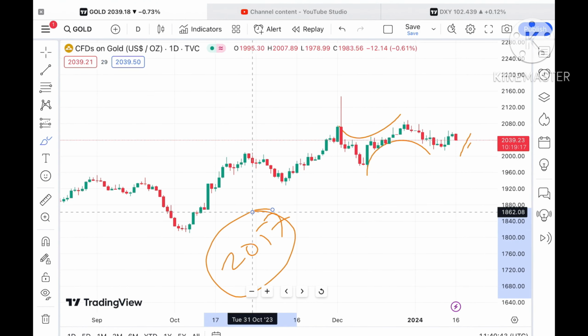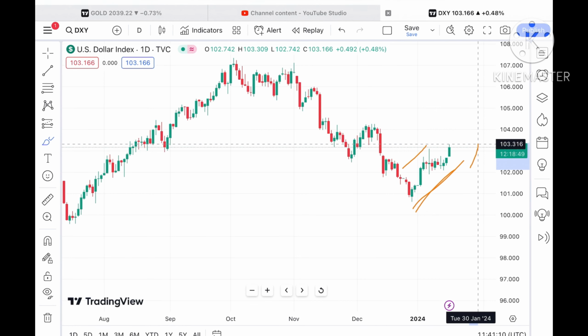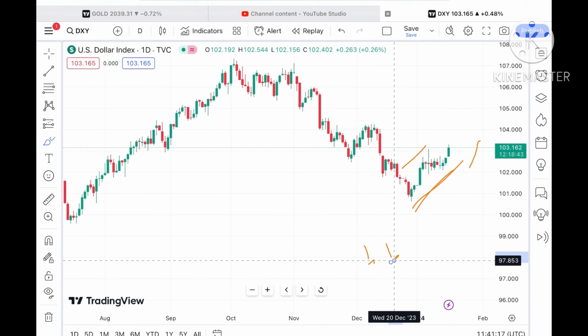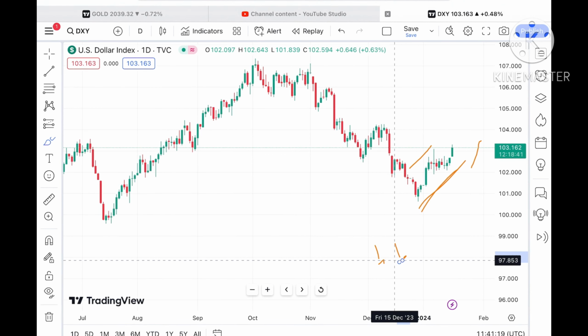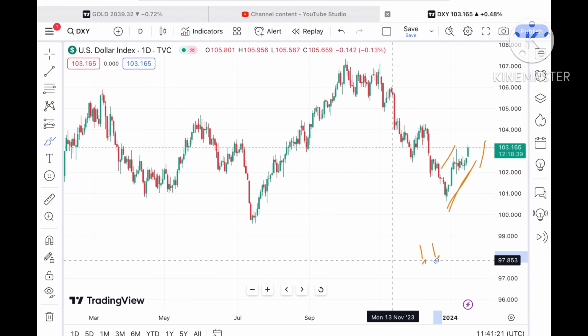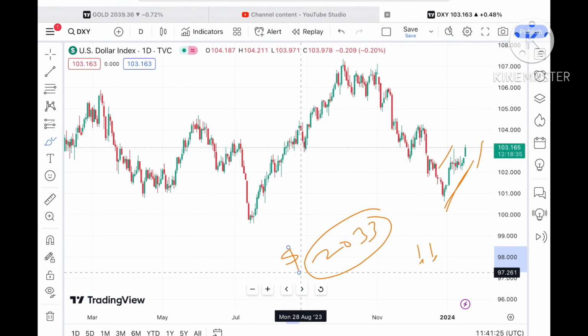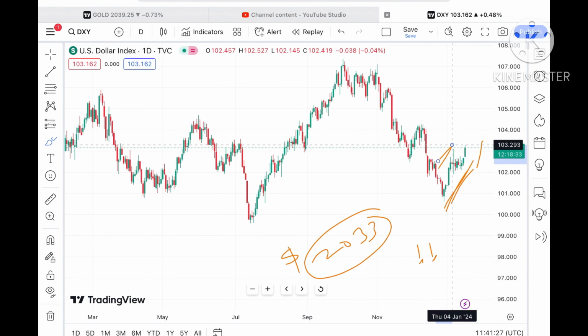Okay, but if you look at the dollar index also, we have seen a continuous upside in the dollar index, and today manufacturing data is coming, so we can see there will be a positive move in the dollar index. So we can see the dollar can move further upside, which can affect the price of gold also. So we can see a little fall in the price of gold also. Okay, and then we can see a further fall if the price starts falling below $2033.